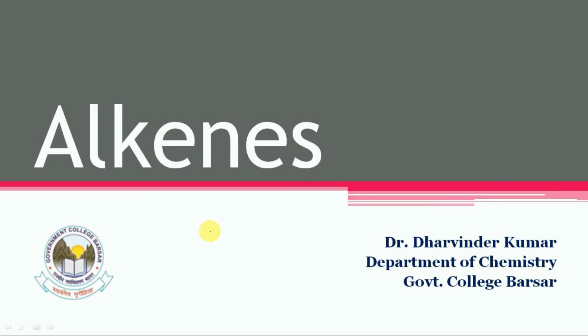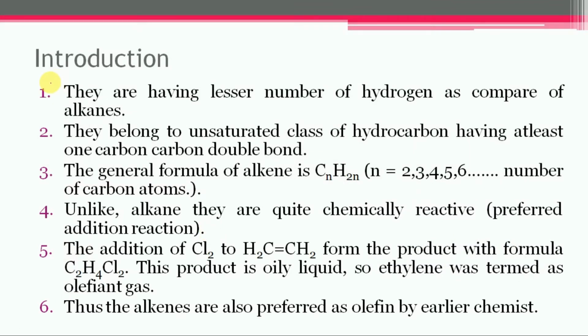Through this video we are going to start with alkenes. Alkenes have a lesser number of hydrogens as compared to alkanes. They belong to the unsaturated class of hydrocarbons, having at least one carbon-carbon double bond. The general formula of alkenes is CnH2n, where n is the total number of carbon atoms.